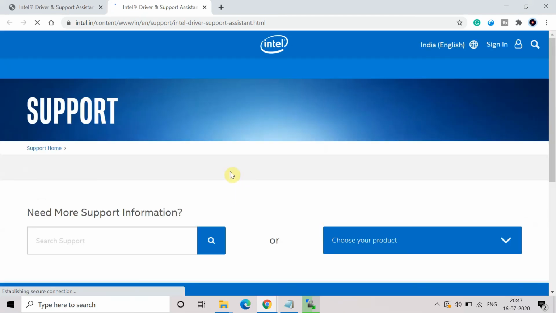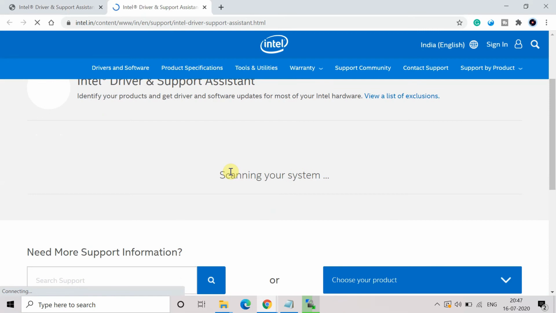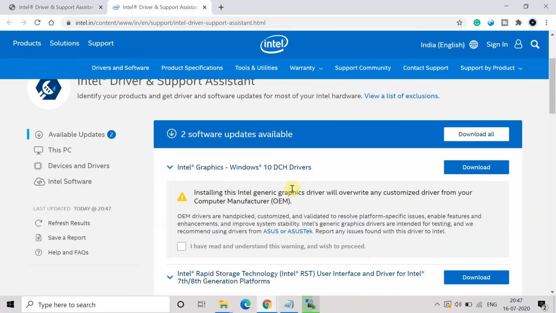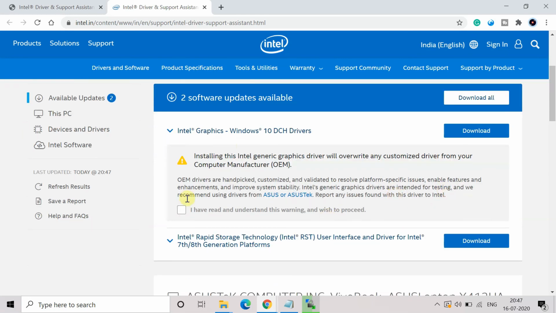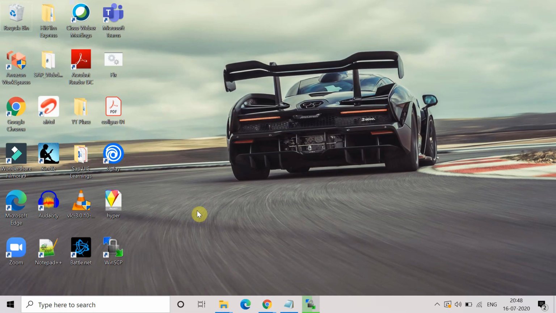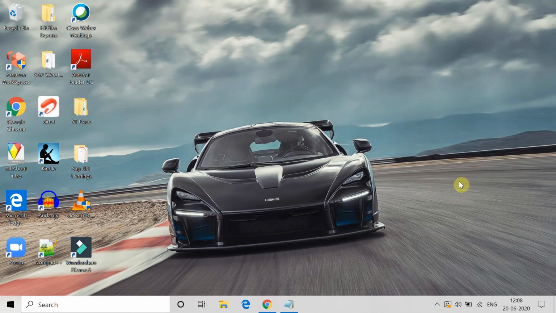And now here you can see it has started scanning the system. So it will scan the system and search for the graphic card present in the system, Intel graphic card basically, and whether an update is available for that or not. You have to just click on download to download the update for these graphic cards, and after that just restart the system and again perform the Windows update and check if you are still getting the error or not.